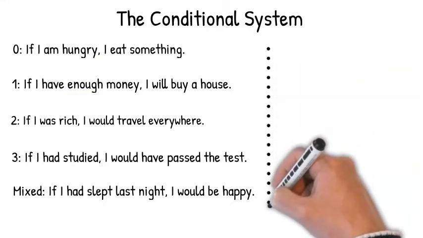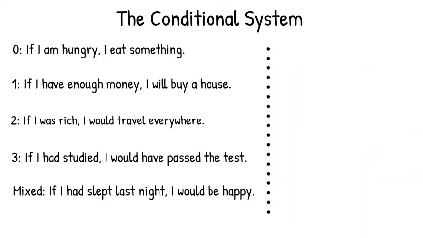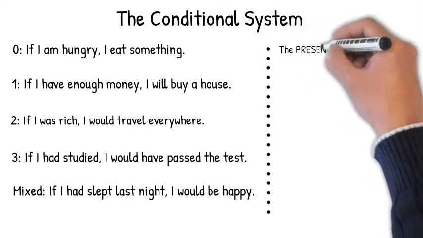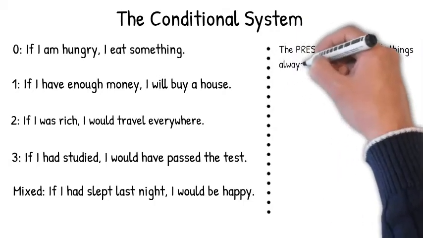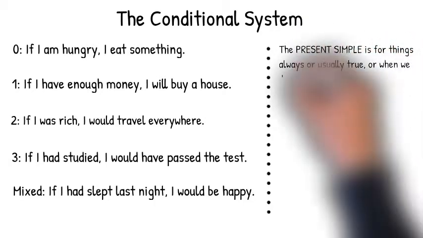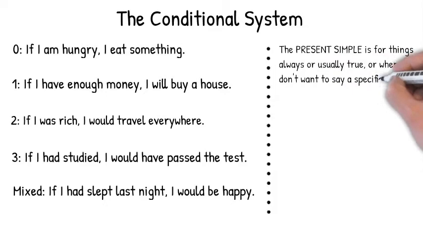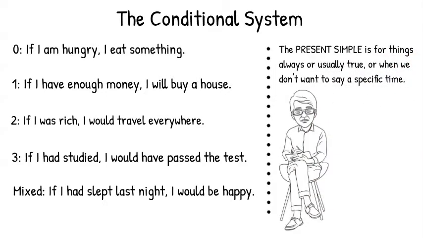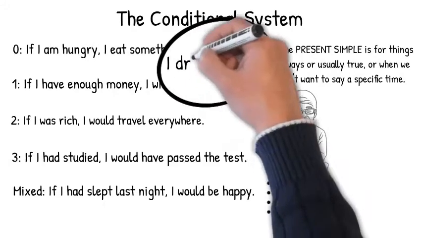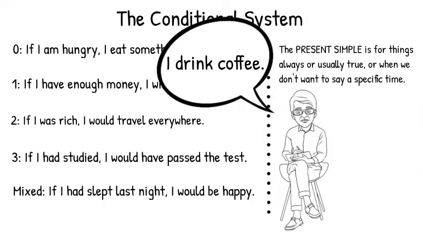Now I'm going to give you the grammar you need to know to understand all the conditionals. First, the present simple is used for things that are always or usually true, or when we don't want to say a specific time. For example, when I say, I drink coffee, this is usually true, and I'm not saying any specific time for this action.